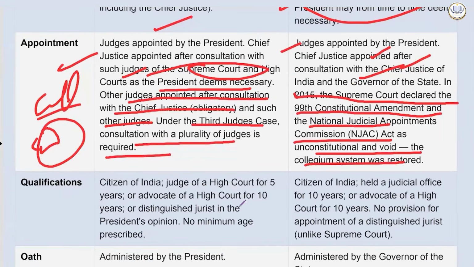Qualification for the Supreme Court: citizen of India, judge of a High Court for 5 years, or advocate of a High Court for 10 years, or a distinguished jurist in the president's opinion. No minimum age is prescribed.